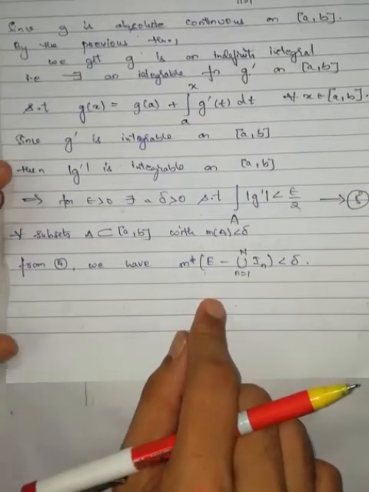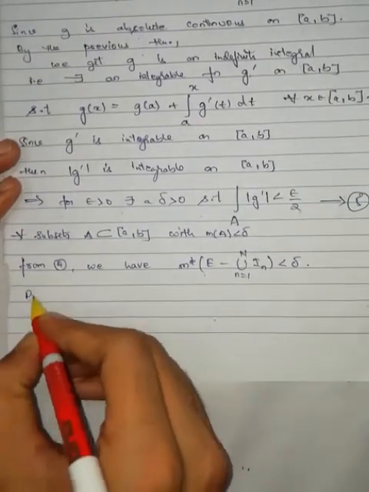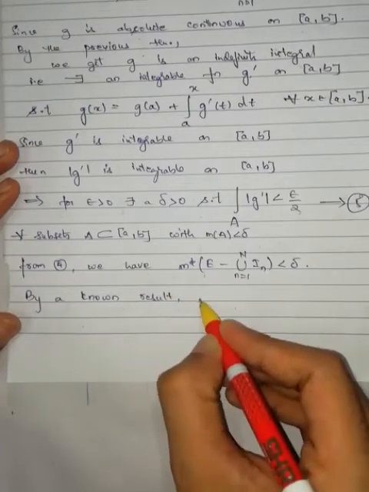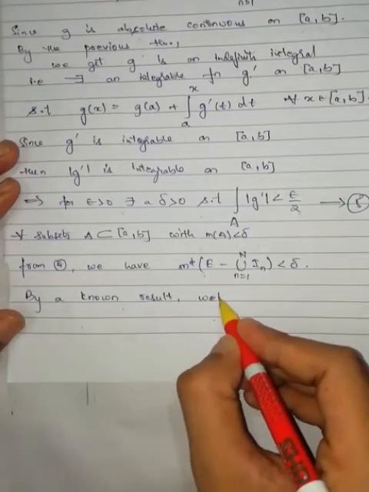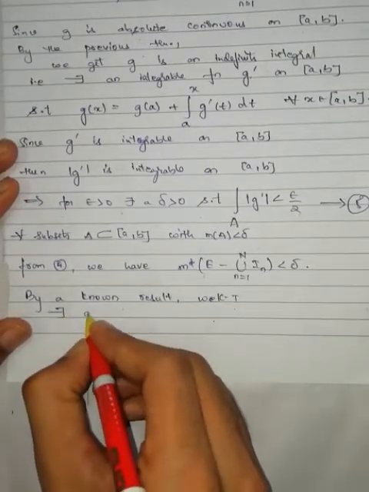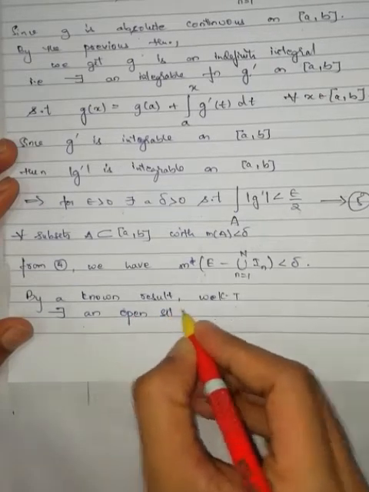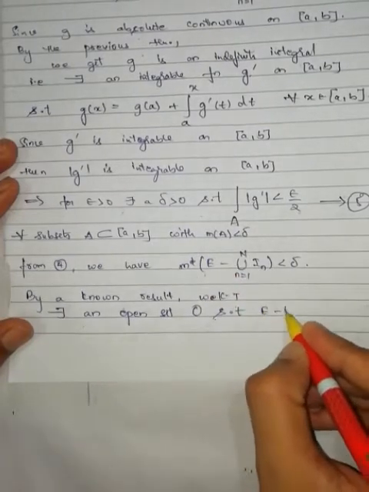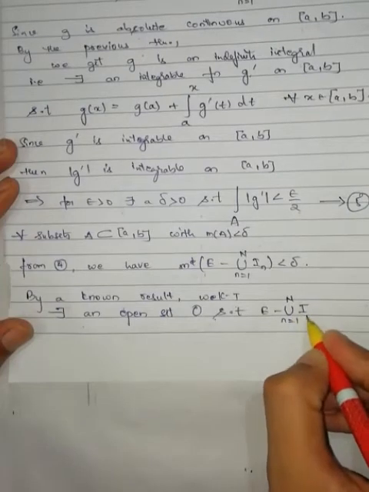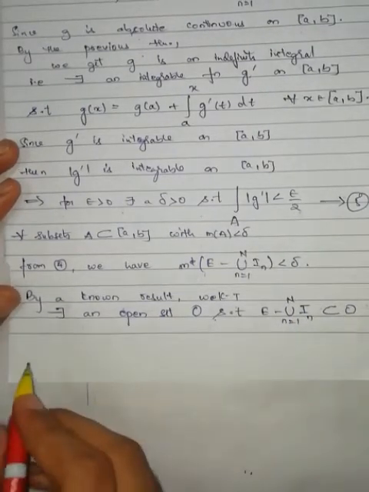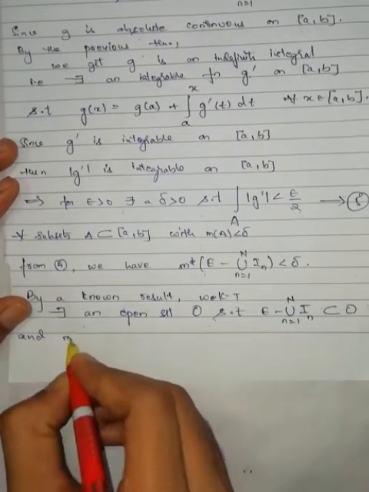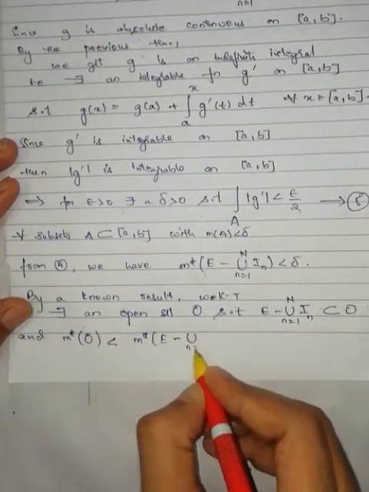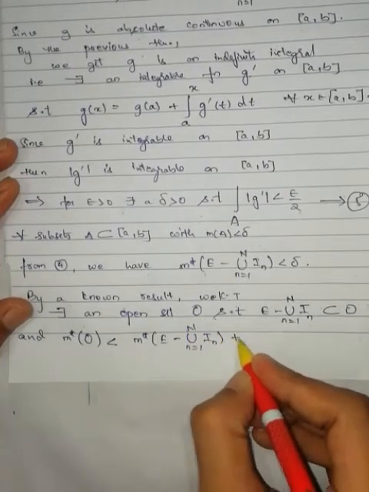Then by a known result we have already proved in the first unit, there exists an open set O such that E minus the union of I_n, n equal to 1 to N, is contained in O and outer measure of O is less than outer measure of E minus the union of I_n plus epsilon.